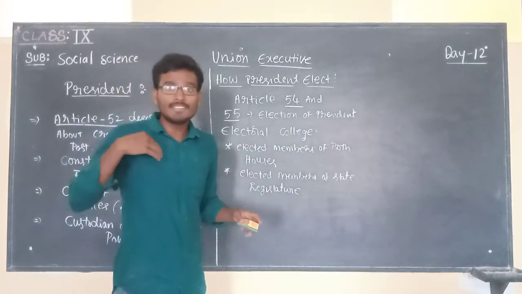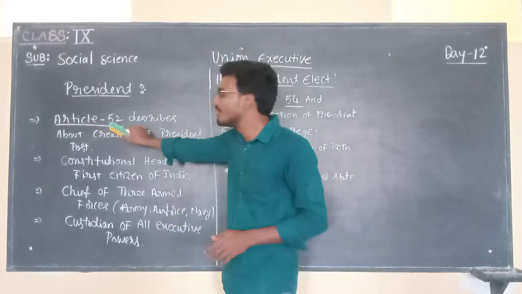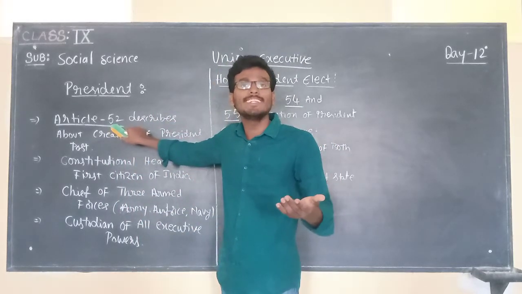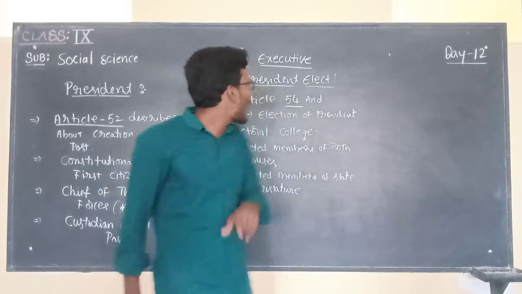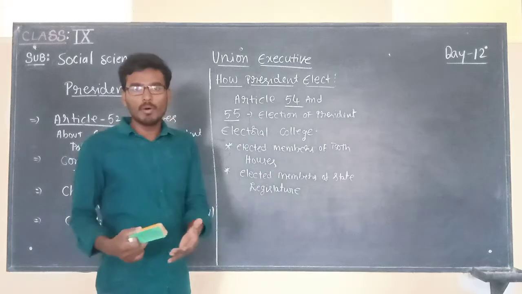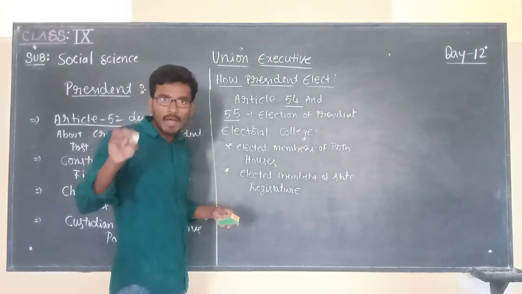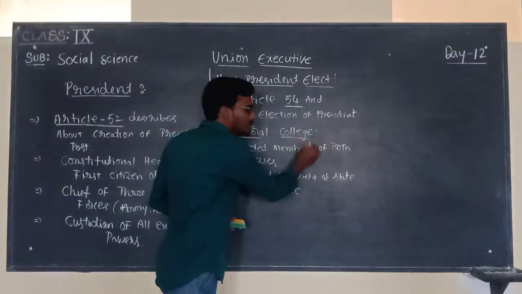So in our constitution, Articles 54 and 55 describe the election of a president, and these articles are very important. With regard to the president, we must remember 3 articles. One is Article 52, describing the creation of the president post, and Articles 54 and 55 describe how the president is elected. So the president is elected by the electoral college.